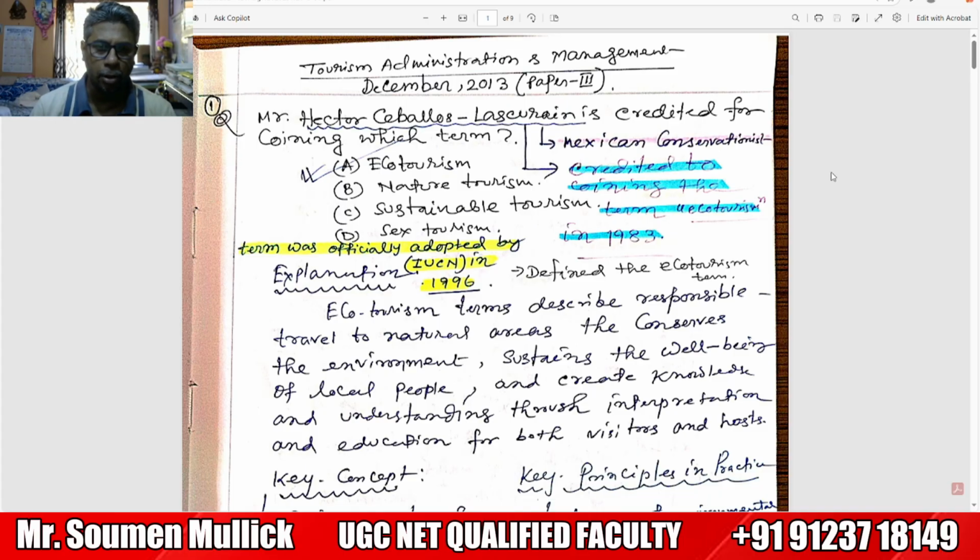They have given four options: ecotourism, nature tourism, sustainable tourism and sex tourism. The perfect answer, the correct option, is ecotourism.